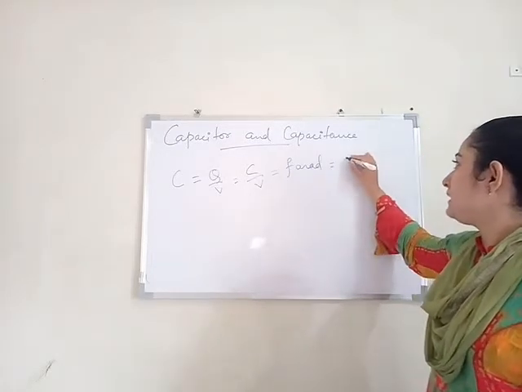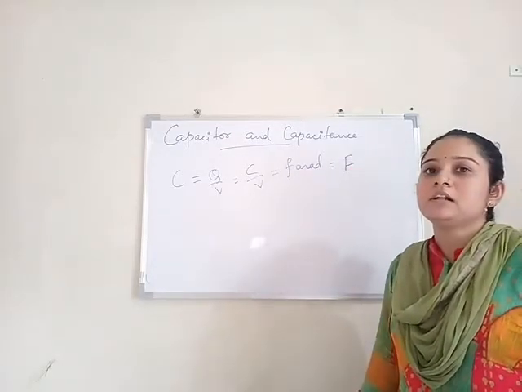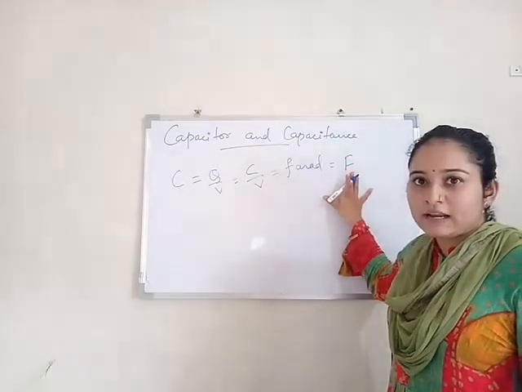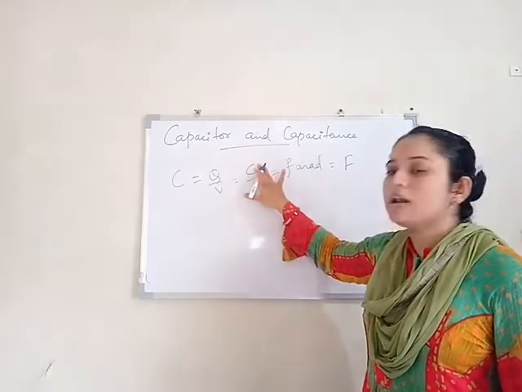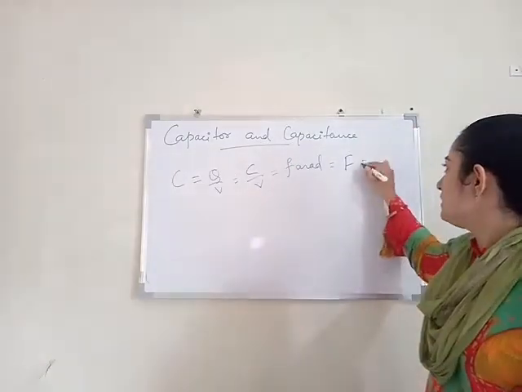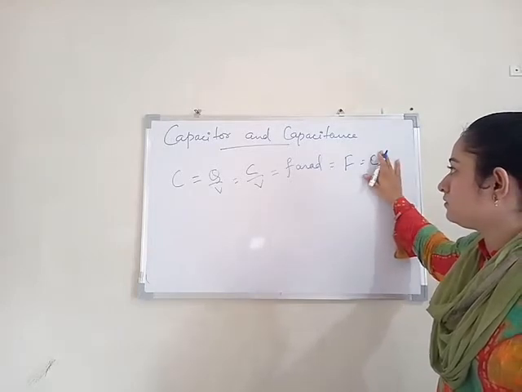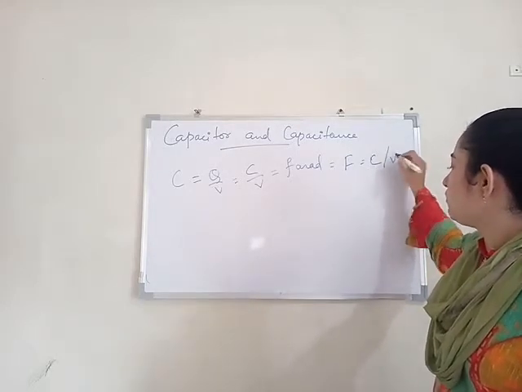And symbolically it can be written as capital F. So the unit of capacitance is Farad, which can also be written as Coulomb per volt.